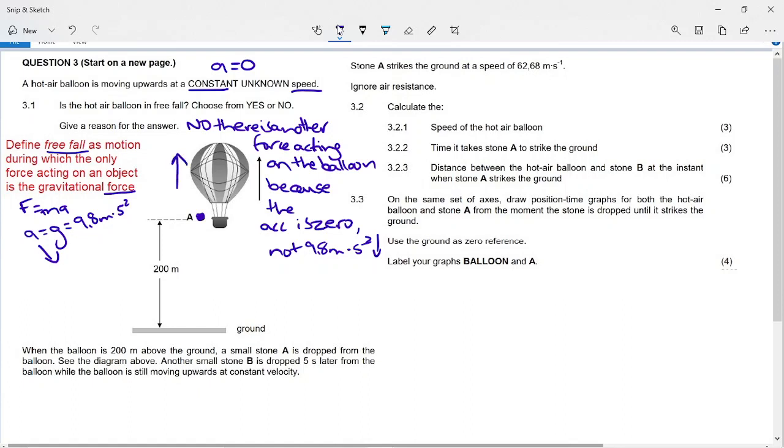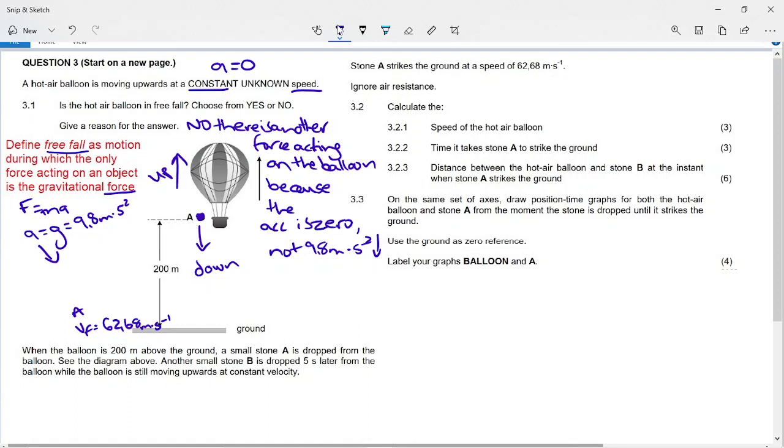So we know this balloon is going upwards and the stone is going downwards. Okay. It says stone A strikes the ground at a speed of 62.68 meters per second. So when the stone gets down here, it's traveling at 62.68 meters per second. Okay. That'll be its final velocity on the ground for stone A. Now it says, ignore air resistance. That's how we can treat the stone as a projectile. The hot air balloon is not a projectile, but the stone is. And it says to you, calculate the speed of the hot air balloon.